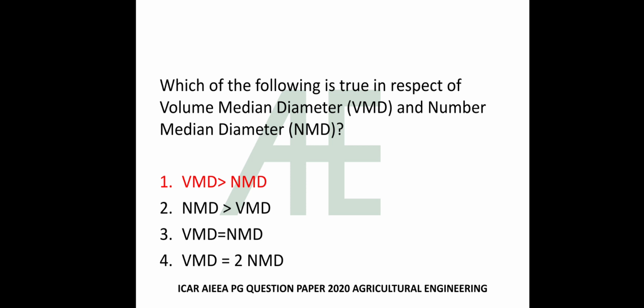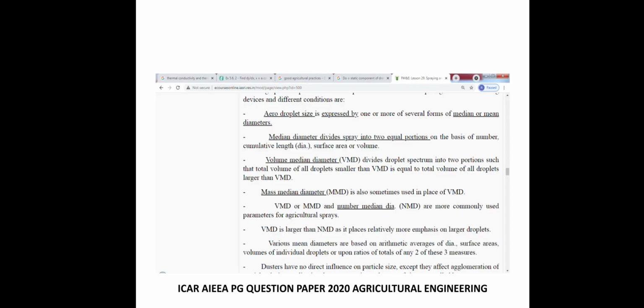Which of the following is true in respect of volume median diameter and number median diameter? VMD is greater than NMD, NMD is greater than VMD, VMD is equal to NMD, VMD is equal to 2NMD. The answer is VMD is greater than NMD. So to find out the definition of VMD and NMD, read this theory.